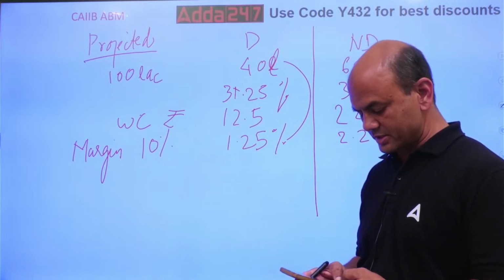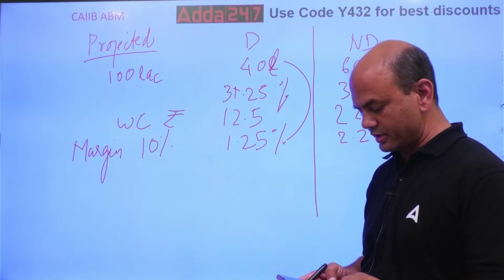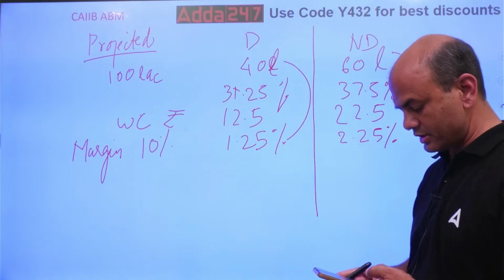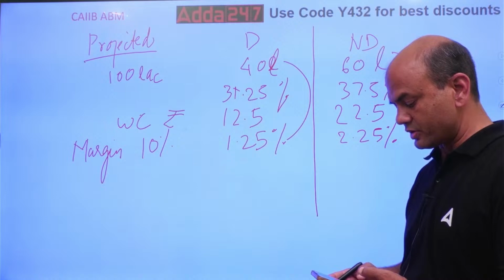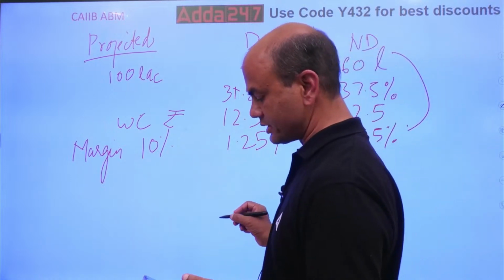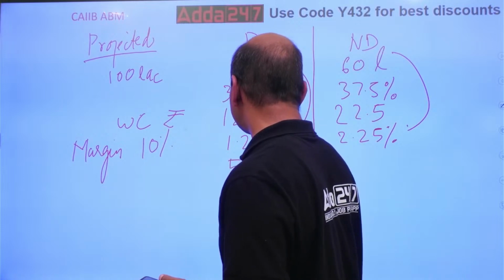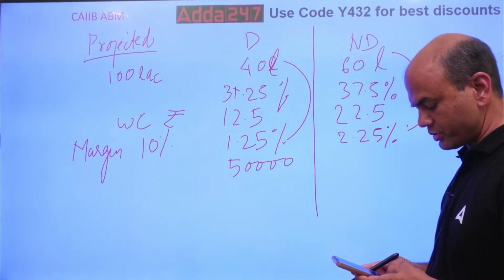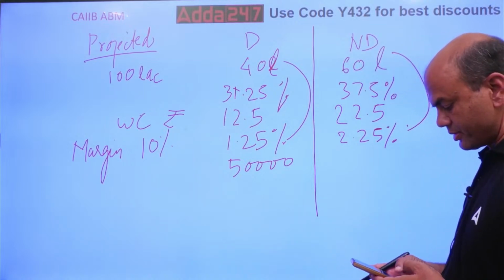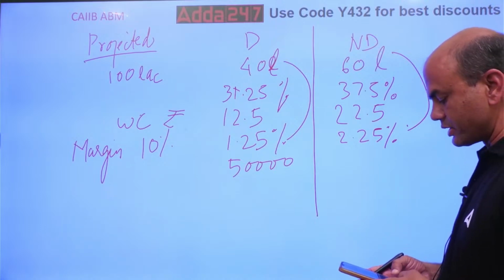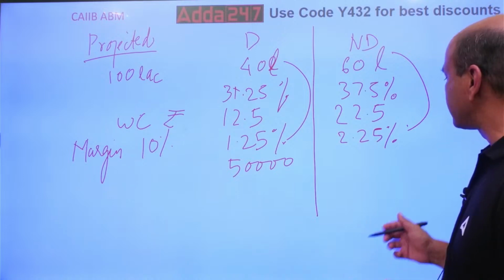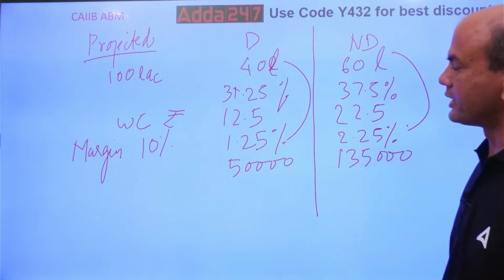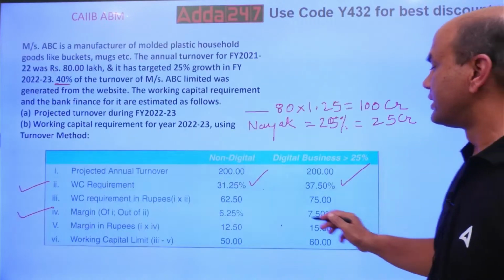1.25% margin is 1.25 upon 100 into 40 lakhs. So it is 50,000, right? 50,000, correct. So it is 50,000 margin. Here 2.25%, 2.25 upon 100 into 60 lakhs. So 1,35,000. So look at this, this much you have got.